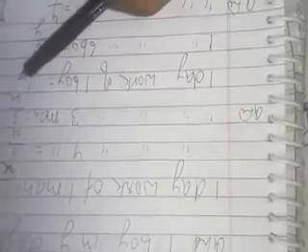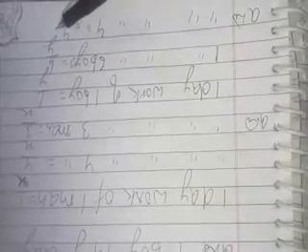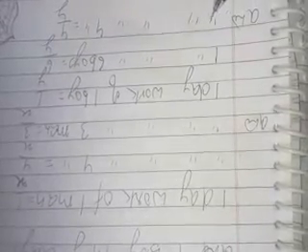Similarly, in one day the work of one boy is equal to 1 by Y work, and in one day 6 boys can do 6 into 1 by Y, which means 6 by Y work. Similarly, in one day 4 boys can do 4 into 1 by Y, which is equal to 4 by Y work.